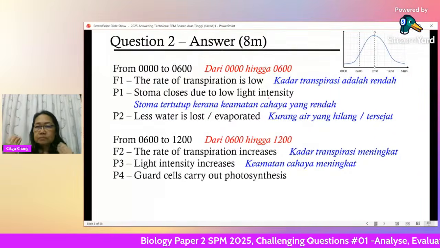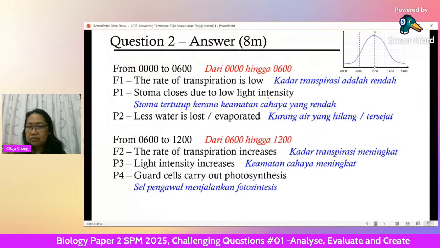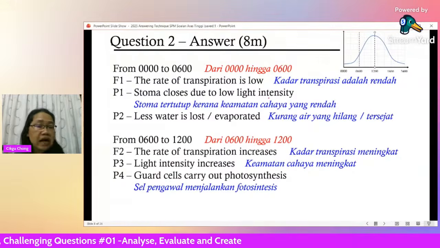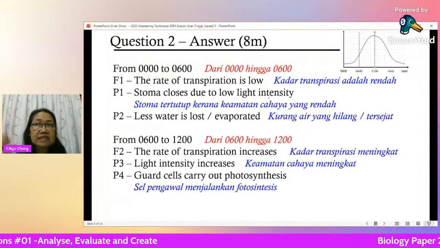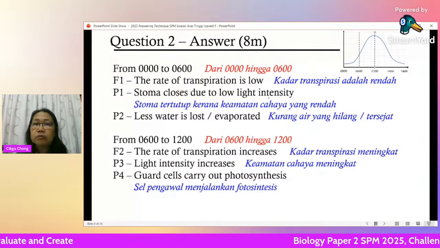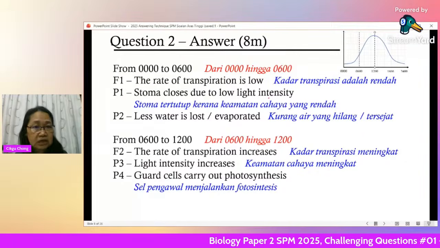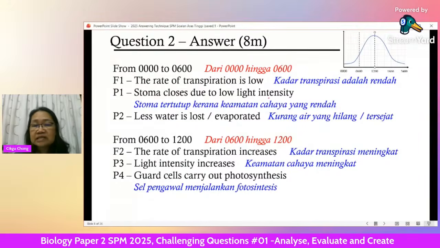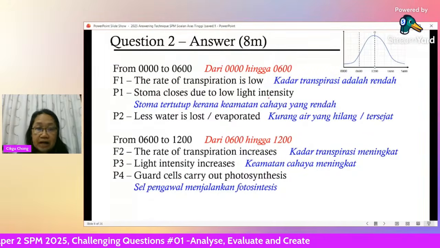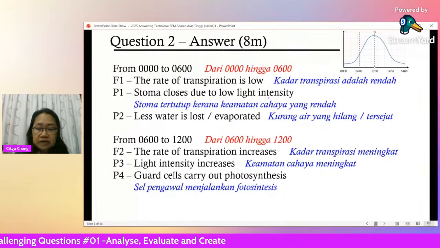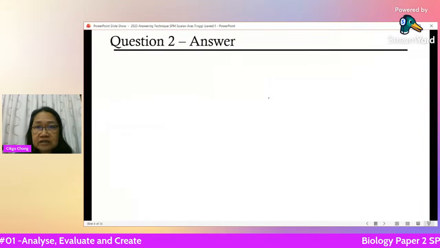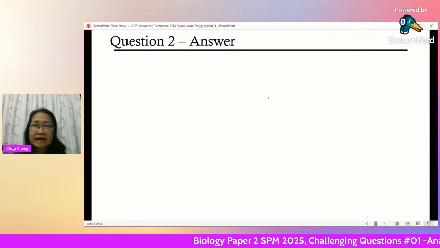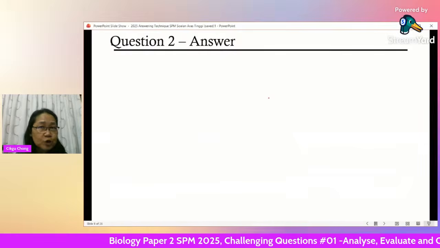Next, when the light intensity increases, the guard cells will start to carry out photosynthesis, because there's sunlight. When there's sunlight, photosynthesis starts to occur, and it has to do with the guard cells. The guard cells will carry out photosynthesis. The osmotic pressure, that means the concentration of sucrose inside the cytoplasm, in the vacuole, will increase.